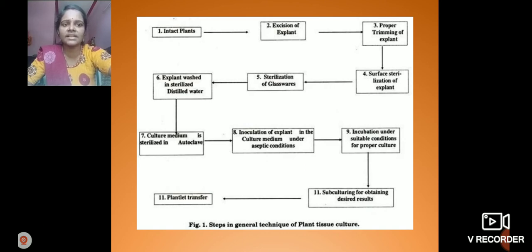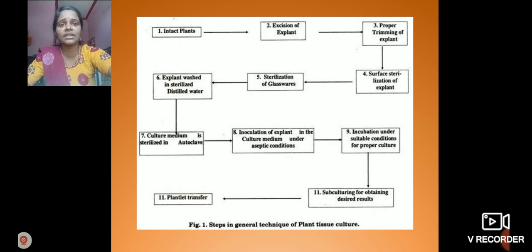Inoculation of the explant in culture medium under aseptic condition. The explant is transferred into a nutrient medium under aseptic condition. Aseptic condition is nothing but free from microorganisms, సూక్ష్మ జీవరహితమైనటువంటి ప్రాంతం. ఓకేనా అలా ఓకే. In this aseptic condition inoculate the explant into culture medium. After that, incubation under suitable condition for proper culture.